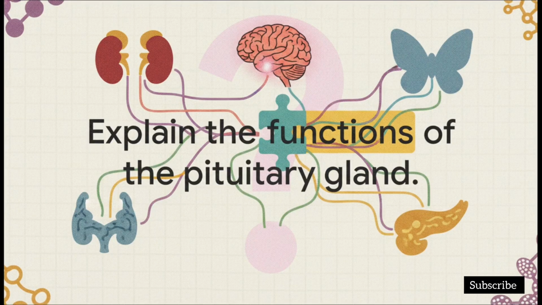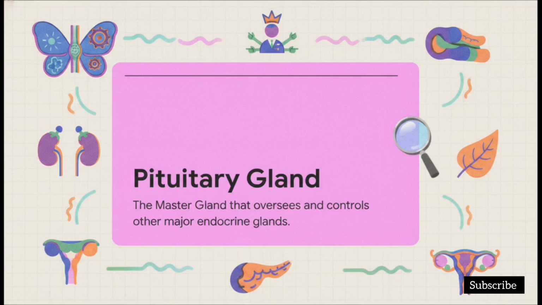Drilling down a bit deeper into that endocrine system, we hit question 6. Explain the functions of the pituitary gland. Think of it this way. If the endocrine system is a giant puzzle, the pituitary gland is the absolute most important piece, sitting right there in the center. The absolutely crucial point you need to remember is this.